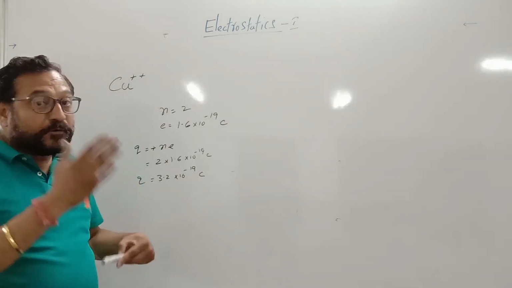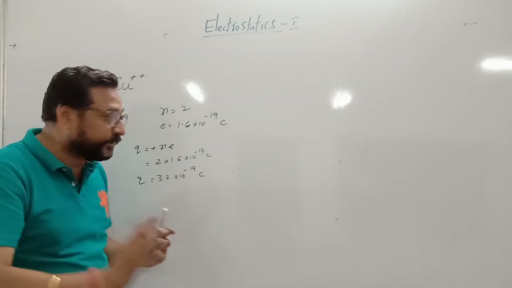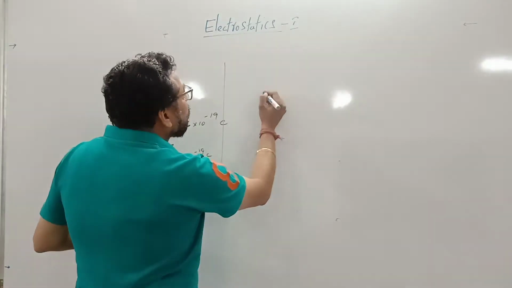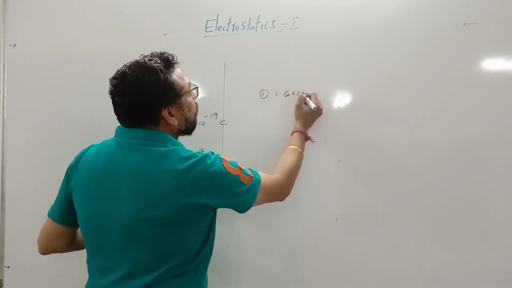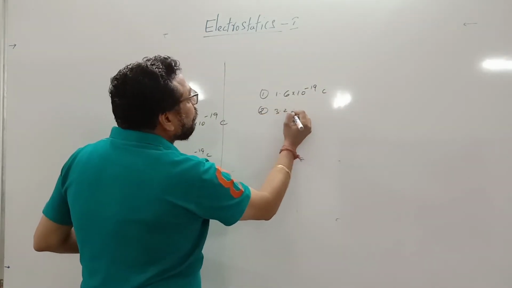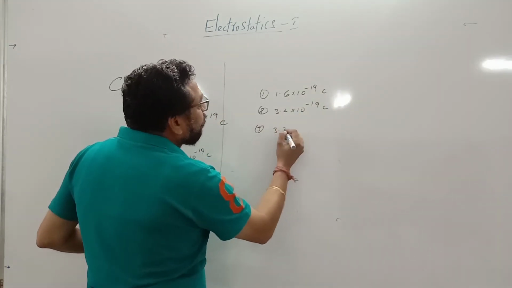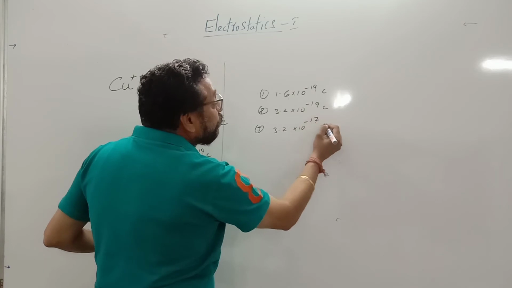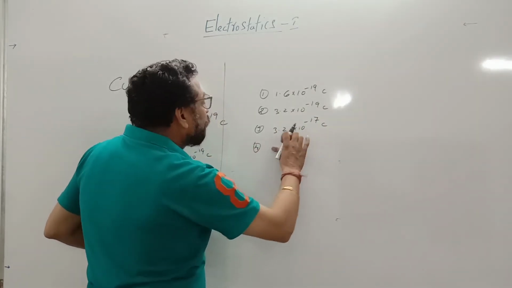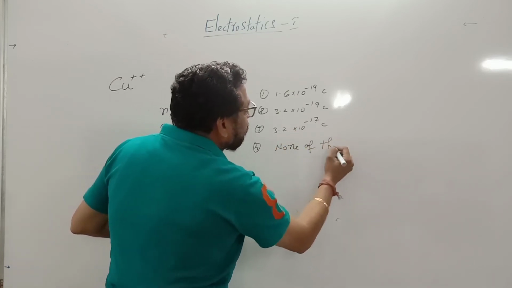Another question, that's a very important question. Which amount of charge is not possible on an object? Suppose there are 4 alternatives given. First, 1.6 × 10^-19 coulomb. Second alternative is 3.2 × 10^-19 coulomb. Third alternative is 3.2 × 10^-17 coulomb. And the fourth one is none of these.